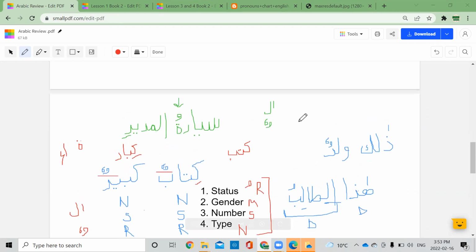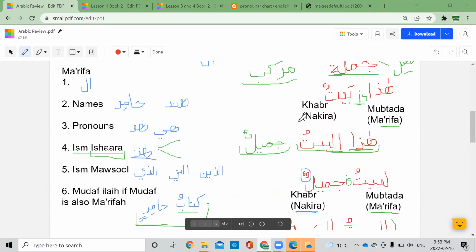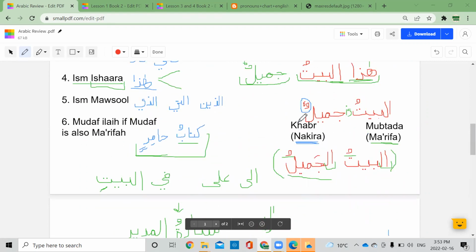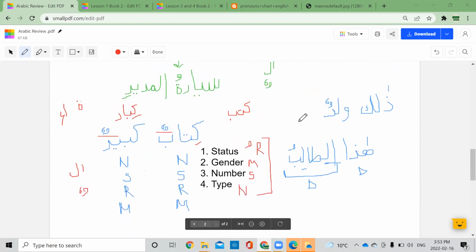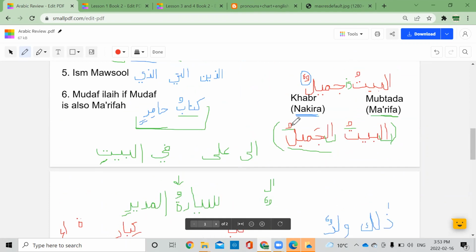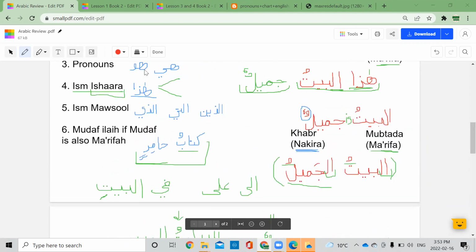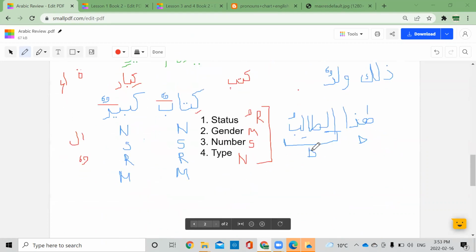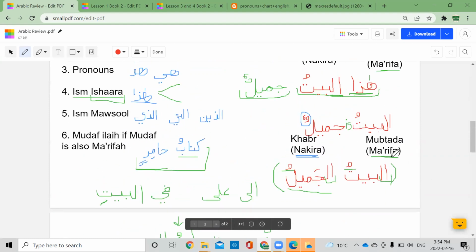So it's clear now, much clearer. Okay, awesome. If it's a jumla, the last one, number 4, the type, will not be the same, because one has to be ma'rifa and one has to be nakira.